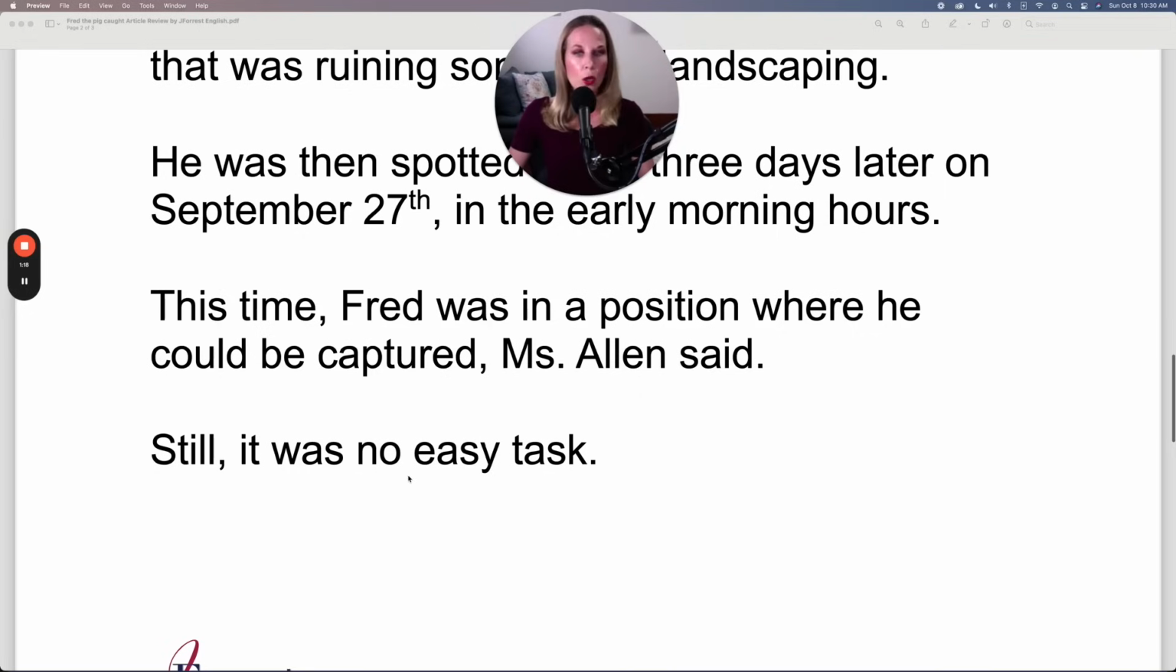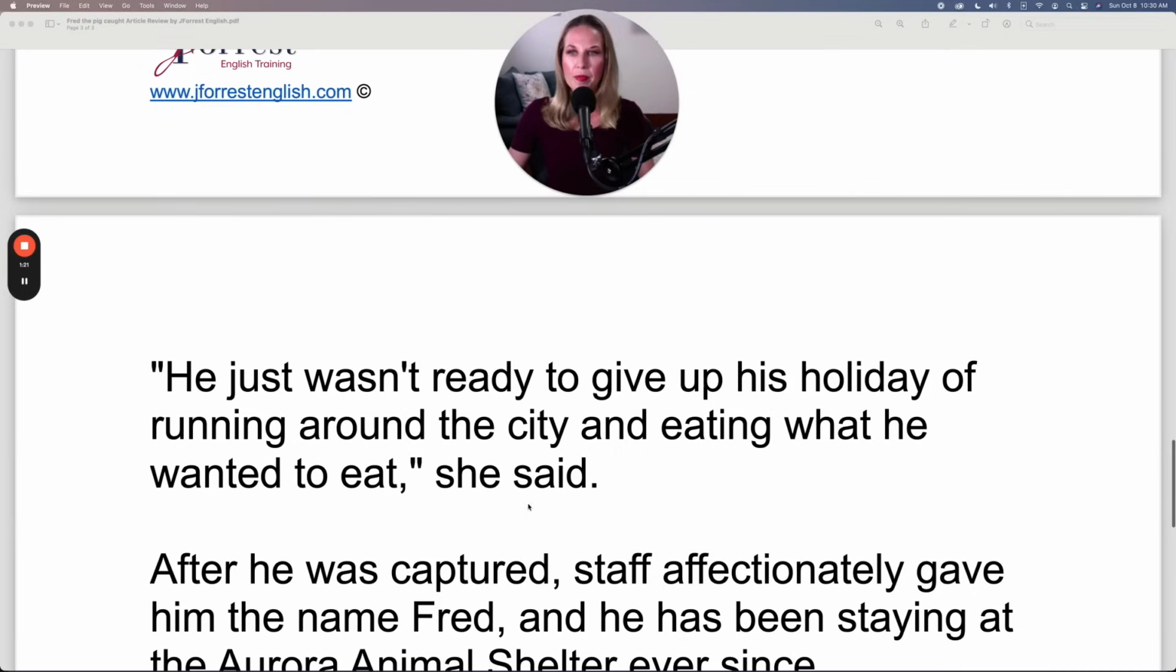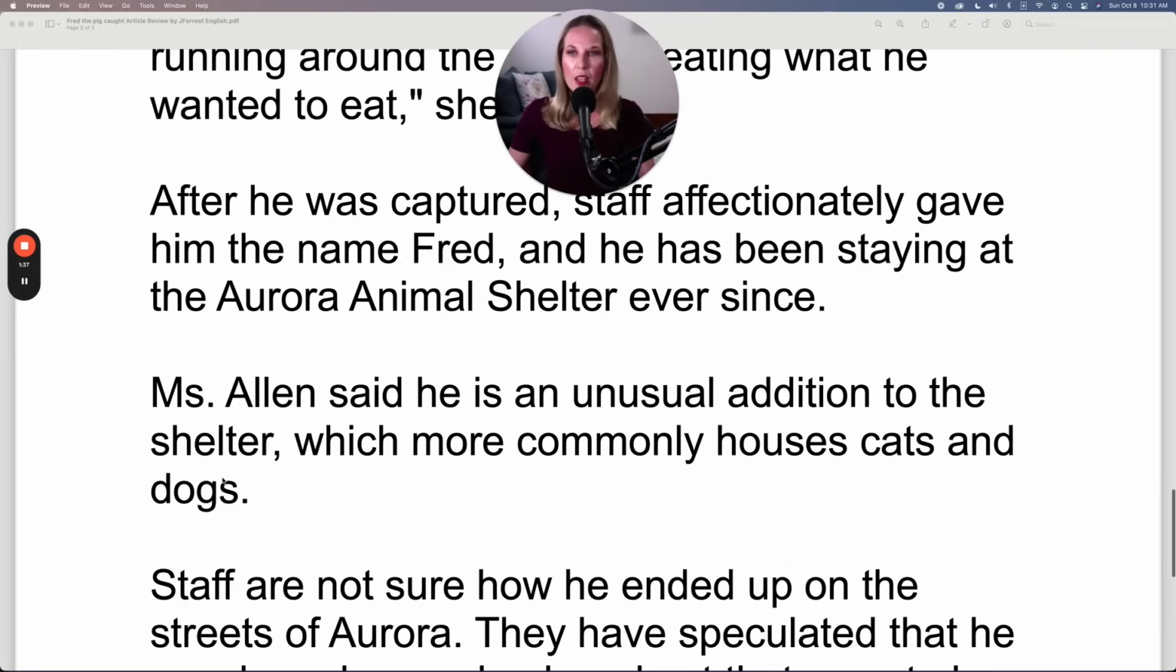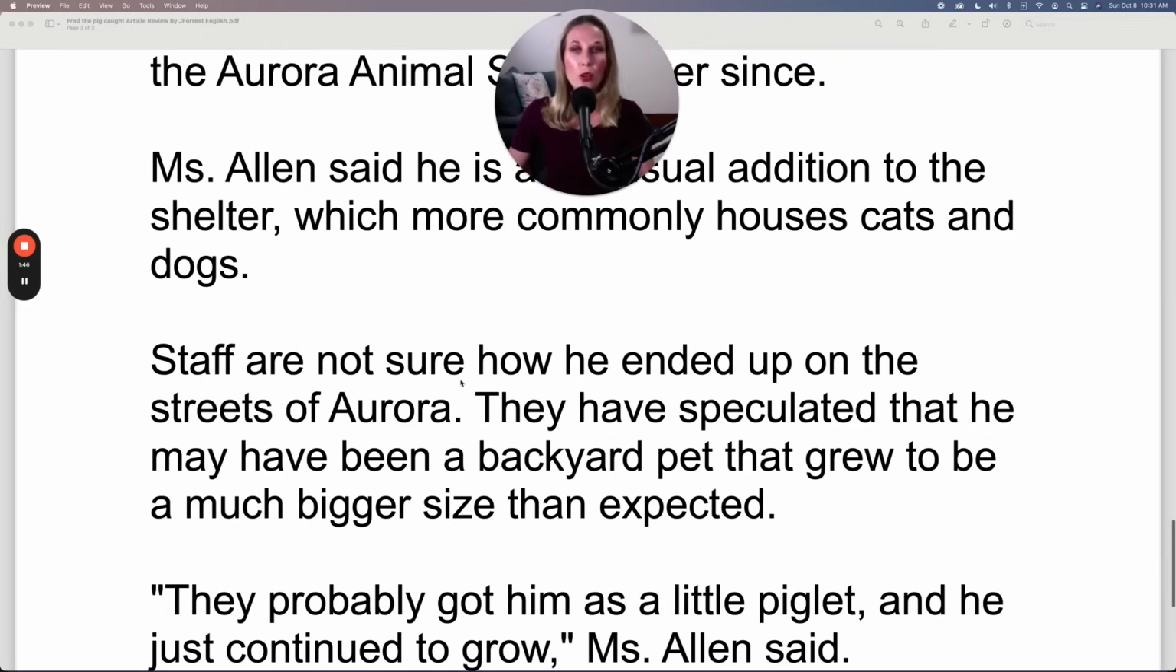Still, it was no easy task. He just wasn't ready to give up his holiday of running around the city and eating what he wanted to eat, she said. After he was captured, staff affectionately gave him the name Fred, and he has been staying at the Aurora Animal Shelter ever since. Miss Allen said he is an unusual addition to the shelter, which more commonly houses cats and dogs. Staff are not sure how he ended up on the streets of Aurora.